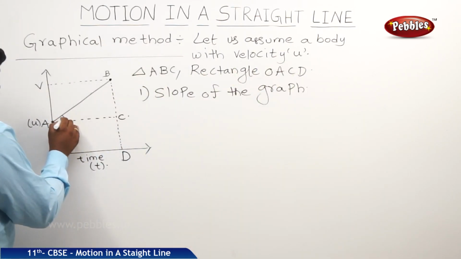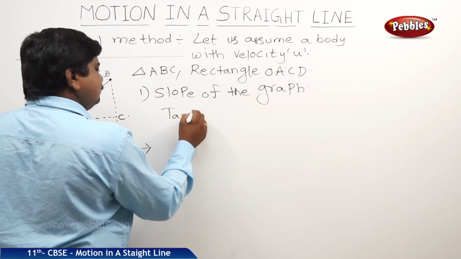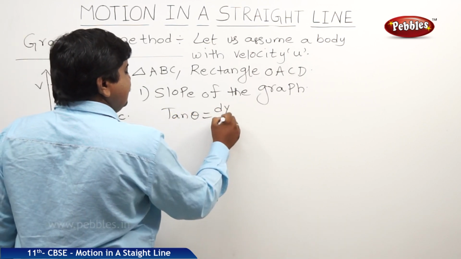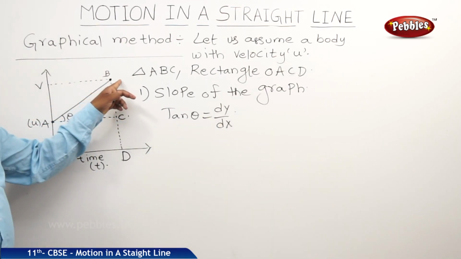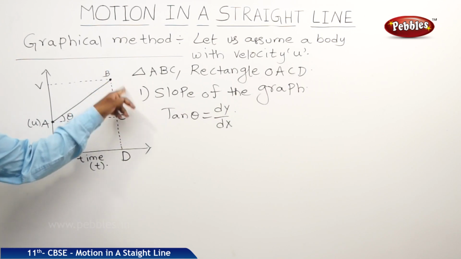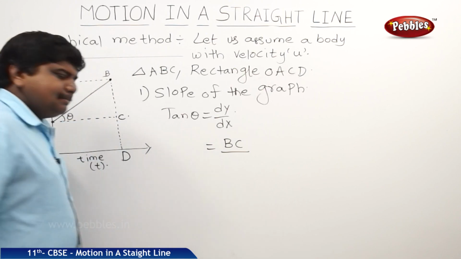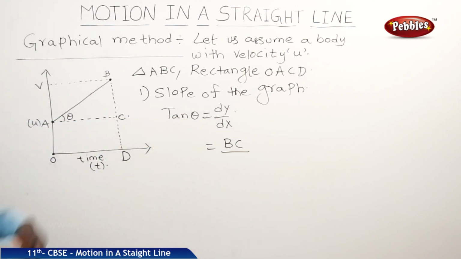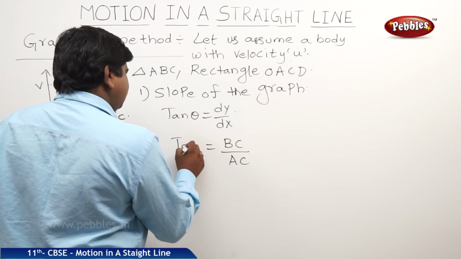This is theta. So tan theta is equal to dy by dx. So what is dy, which is parallel to the y-axis, BC? What is dx, which is parallel to the x-axis, AC? It is equal to tan theta.